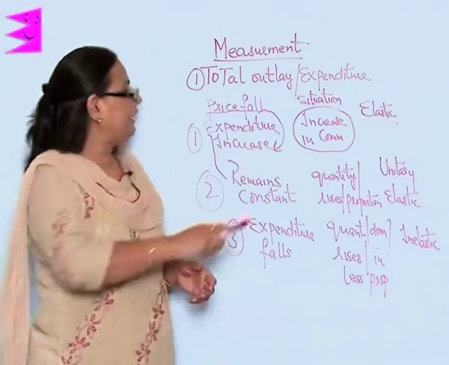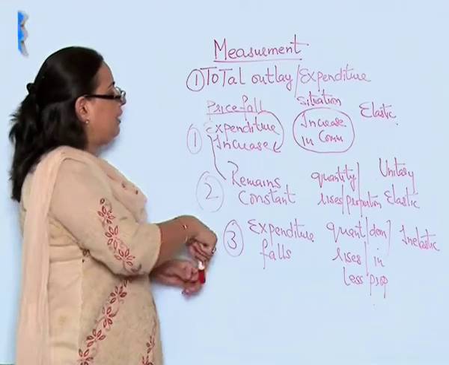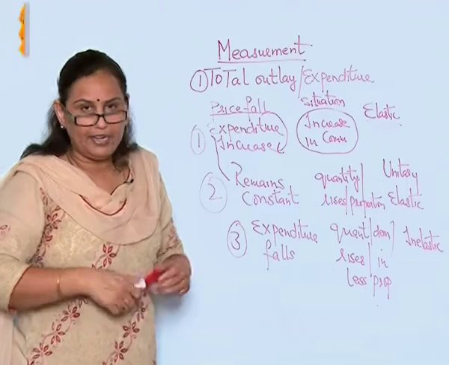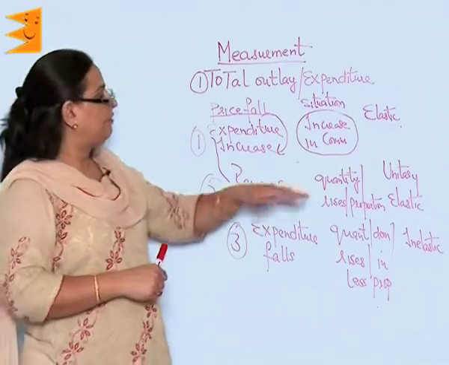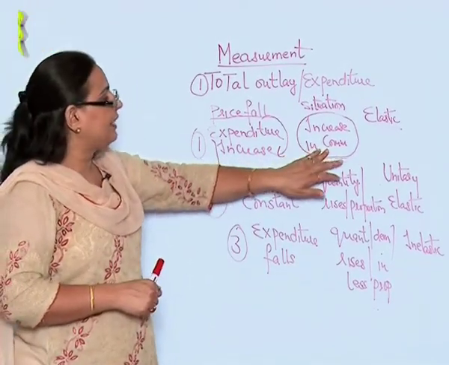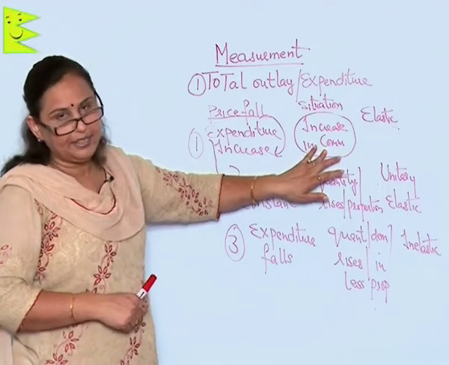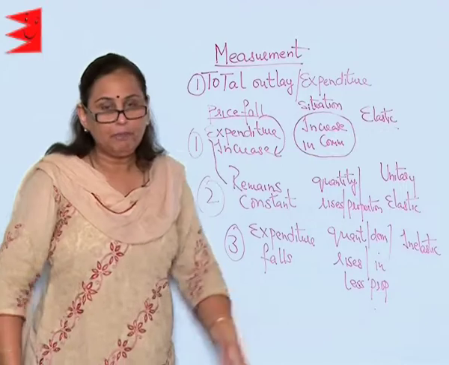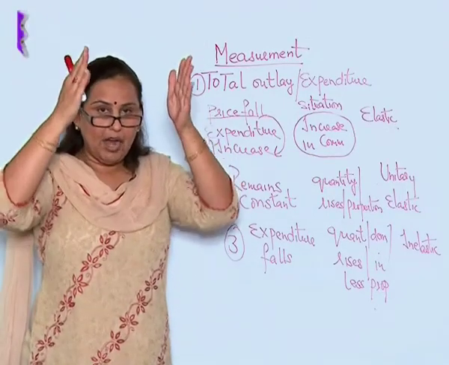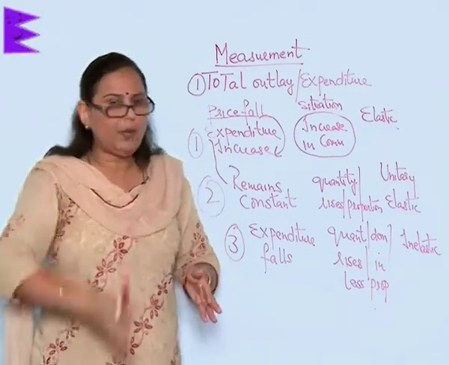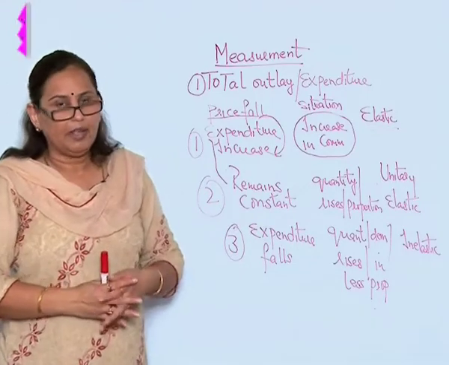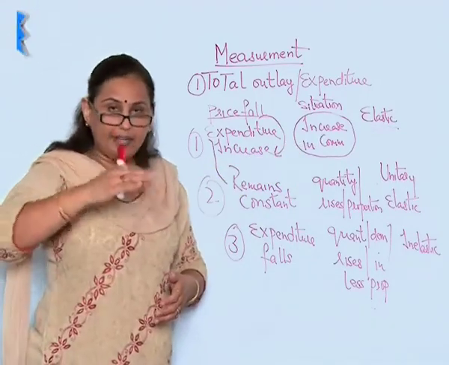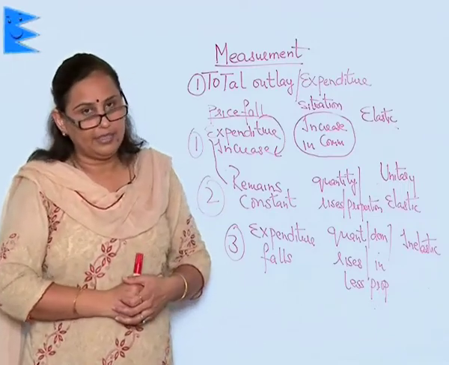So, surprisingly, with the price fall, the expenditure of the person on that commodity increases and he does not realize. But of course, there is an increase in the commodity that he gets, and this is a total elastic situation, when the demand of a commodity fluctuates very high with the decrease or increase in the price.